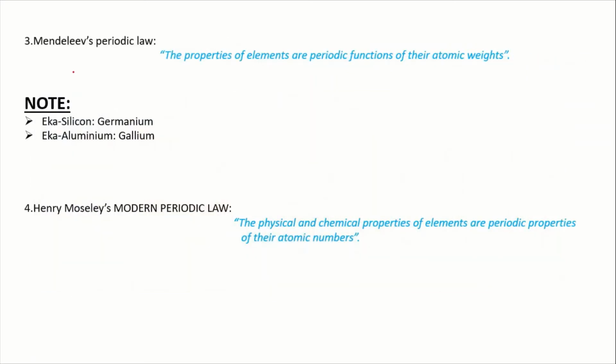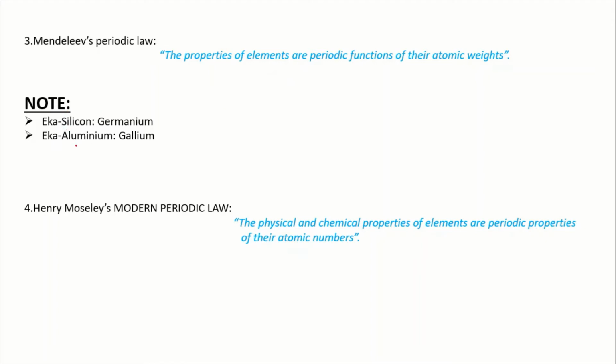Next, coming to Mendeleev, noticing physical and chemical properties like melting point, boiling point and atomic numbers, Mendeleev proposed the periodic law that constructs a periodic table, and he stated that the properties of elements are periodic functions of their atomic weights. Here you can see 2 new words, Eka silicon and Eka aluminium.